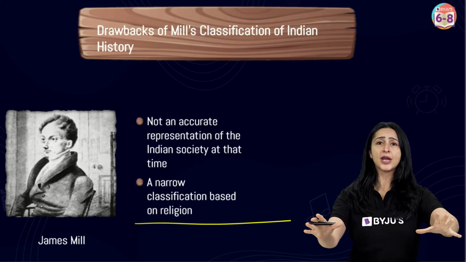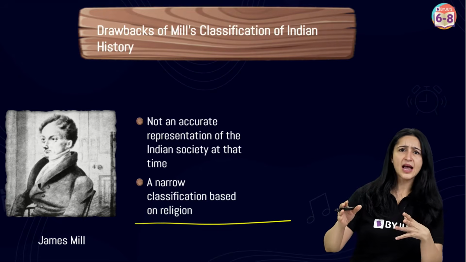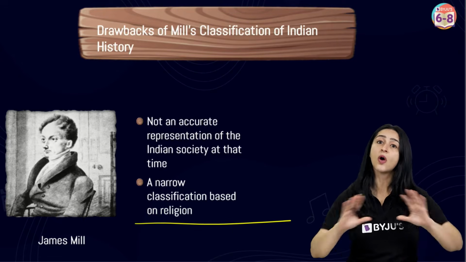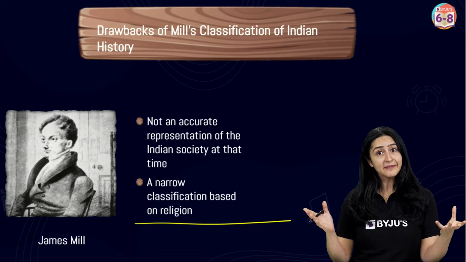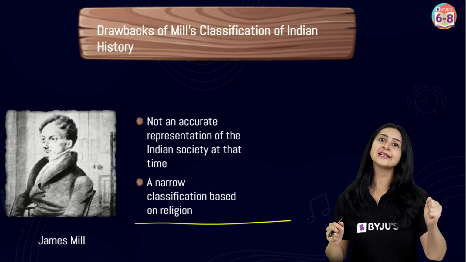And according to his telling of history, before the British came to India, Hindu and Muslim despots ruled the country. And at this time, there was a lot of religious intolerance, there were caste taboos, there were superstitious practices which dominated all of social life. And Mill felt that British rule could actually civilize India.